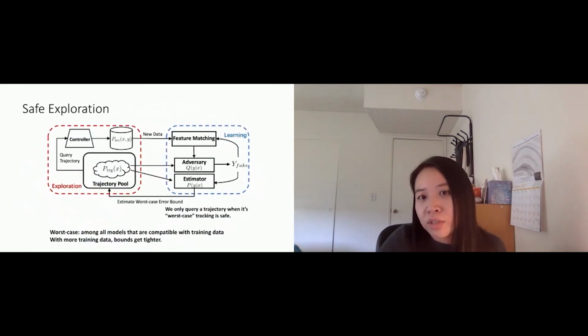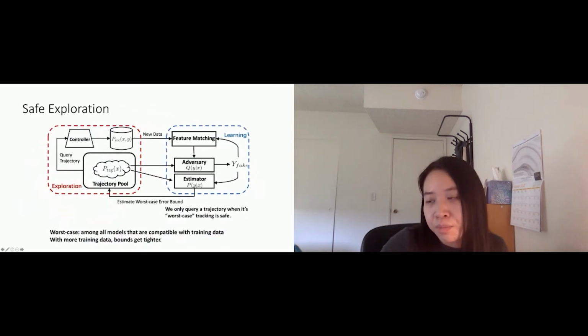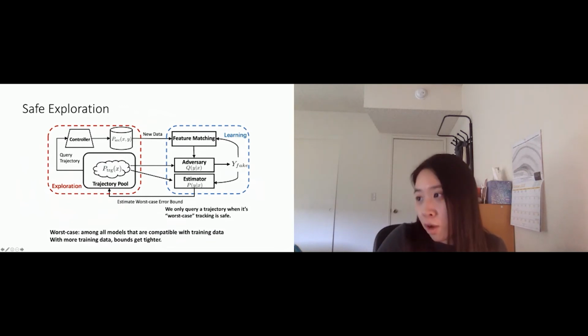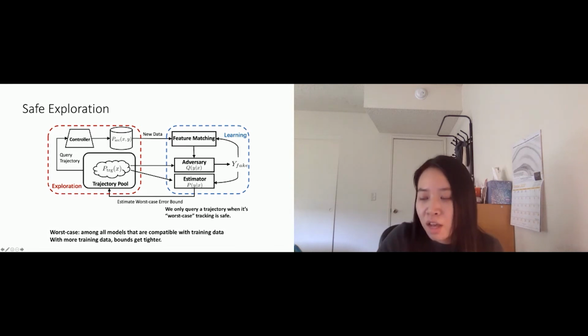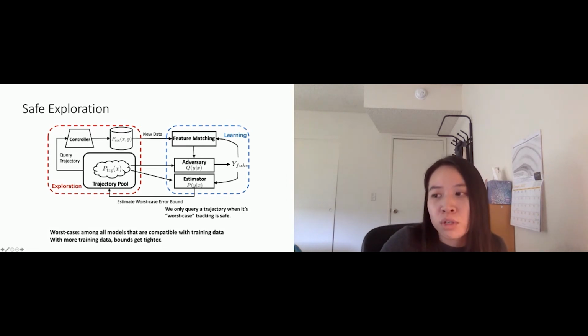But we design our safe exploration framework like this. Similar to the right-hand side is the learning, where we use our distributionally robust model, as we showed before. We have an adversary and an estimator play a two-player min-max game, and we also have feature constraints from some data. However, this data is a dynamic one; it's not a static one at all. So every time we get some worst-case error bound from our model, we will try to select some data from the trajectory pool, and then check the safety.